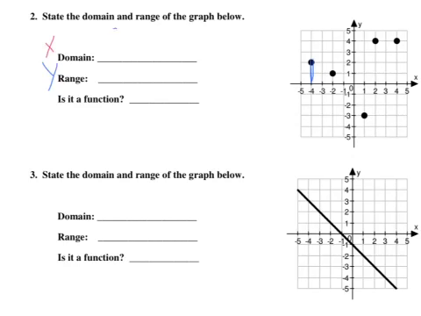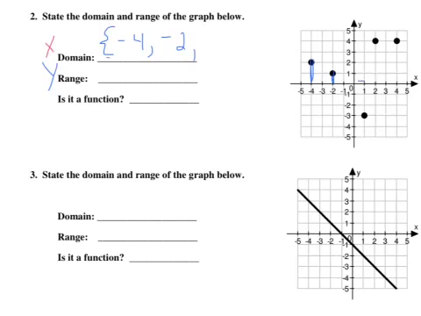So for my domain, I'm going to open my bracket, and I'm going to write -4. And I have more points, so I'm going to put a comma. I then see that my next point will trace back to the -2 on the x-axis. So write that down, comma.